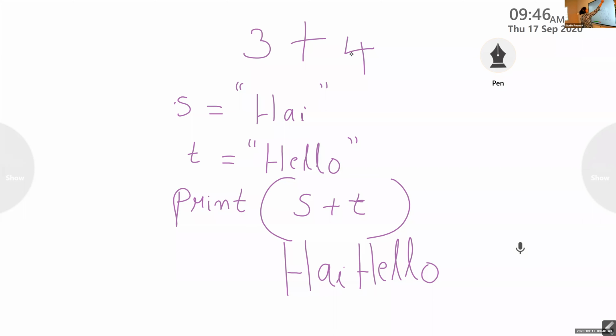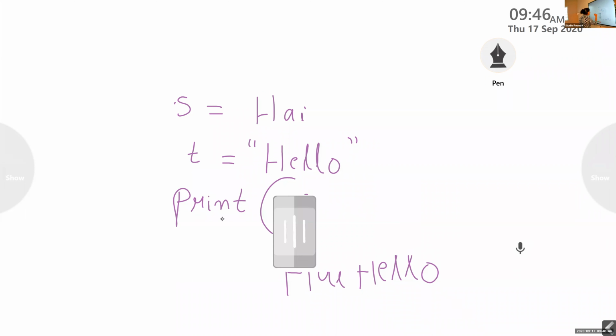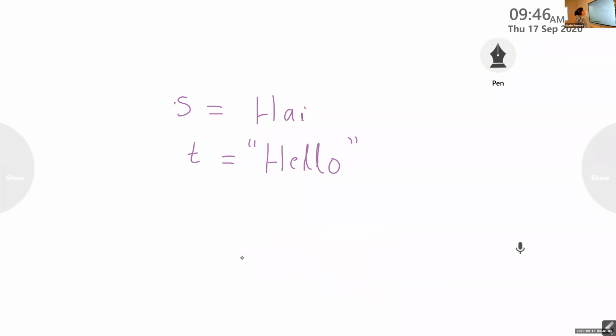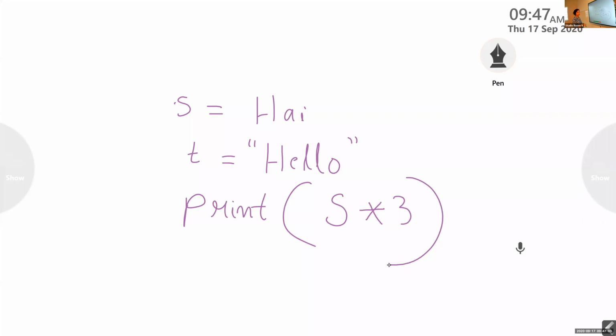Next is, so plus operator you can use on string. Now, print S into C. If you write like this, it will be replicator, duplicator.